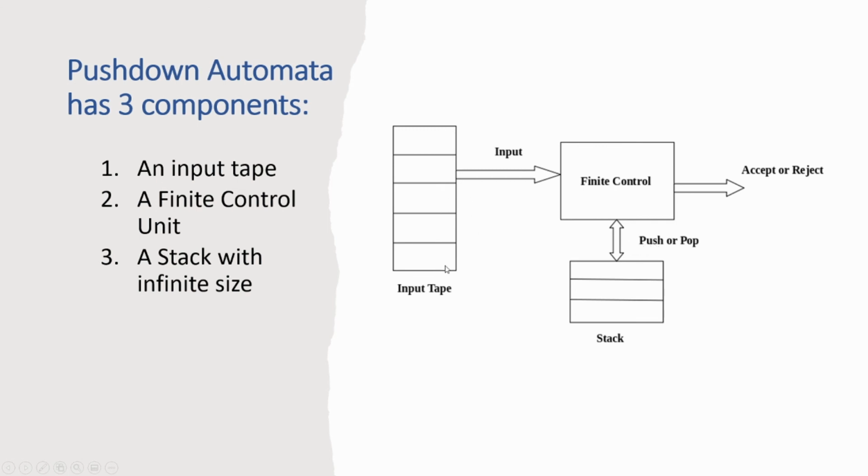In this input tape there will be some input and it will come to the finite control system, and if there is any push or pop operation, it will happen in the stack, and after these operations the finite control will decide if the string is accepted or rejected. So this is an overall view of push down automata and how it works.